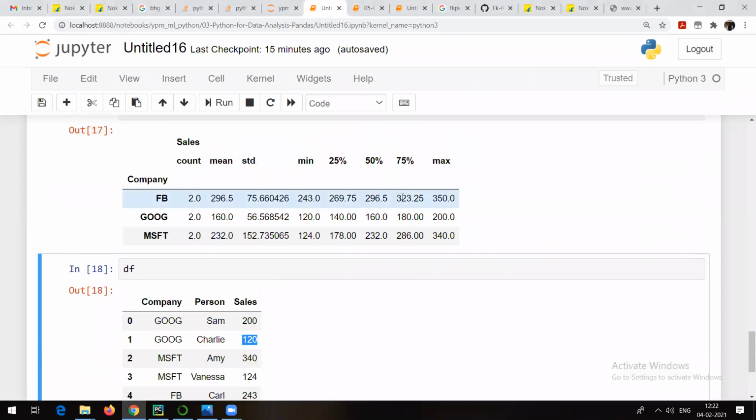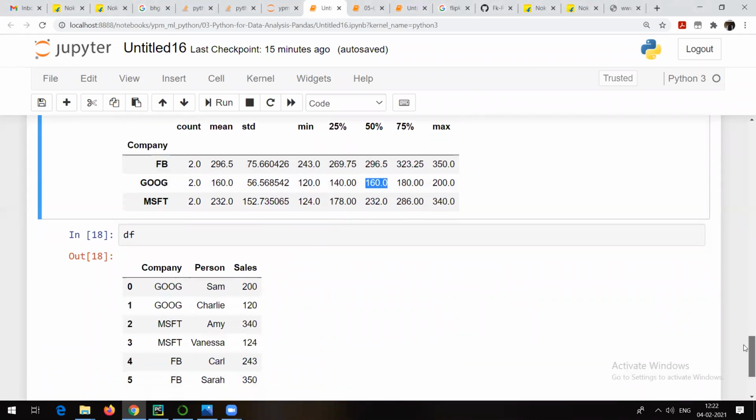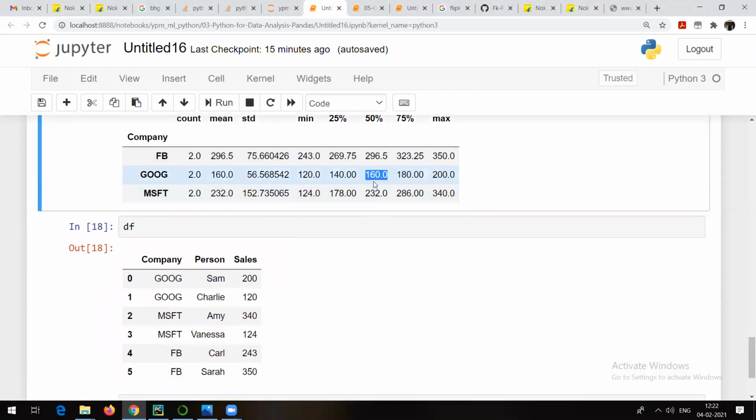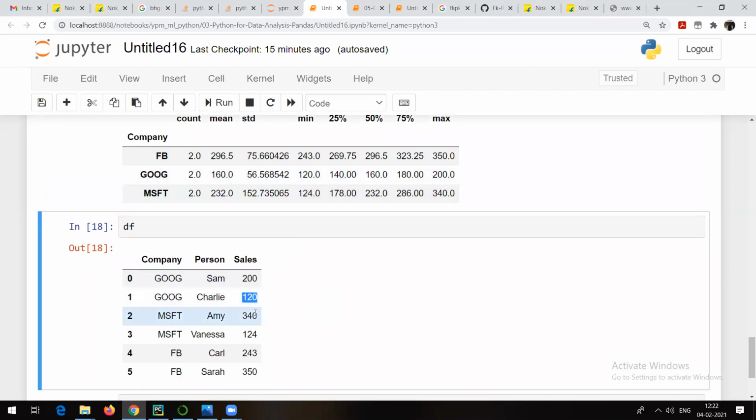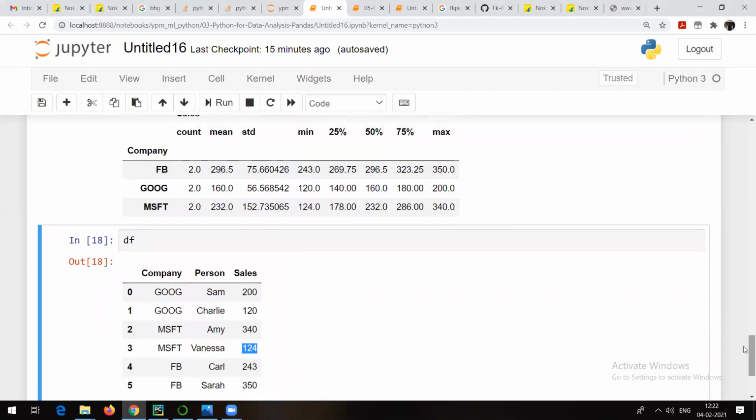Similarly, you can go for 50 percentile. So 50 percentile is 160, right? That means 50 percentage of the values from the total data are less than or equal to 160. So 1, 2, 3. That is 3 values. I hope you people are getting it. By chance, if someone is not getting it, just let me know, okay? Because you are already aware of this kind of thing, I hope. Similarly, you can go for 75, right?